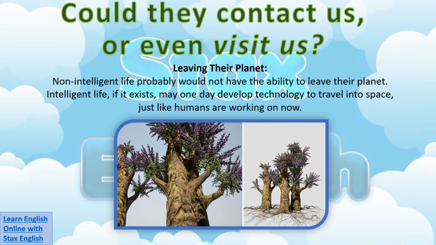But could aliens contact us or even visit us? Let's talk about leaving their planet. Non-intelligent life probably would not have the ability to leave their planet. Intelligent life, if it exists, may one day develop technology to travel into space, just like humans are working on now.